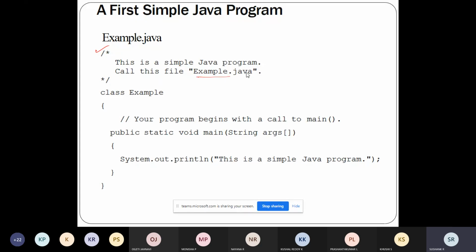One thing is, till now you have studied two programming languages, C and C++, as a part of your academics. In C++, you can name a program with any name. There is no compulsion.